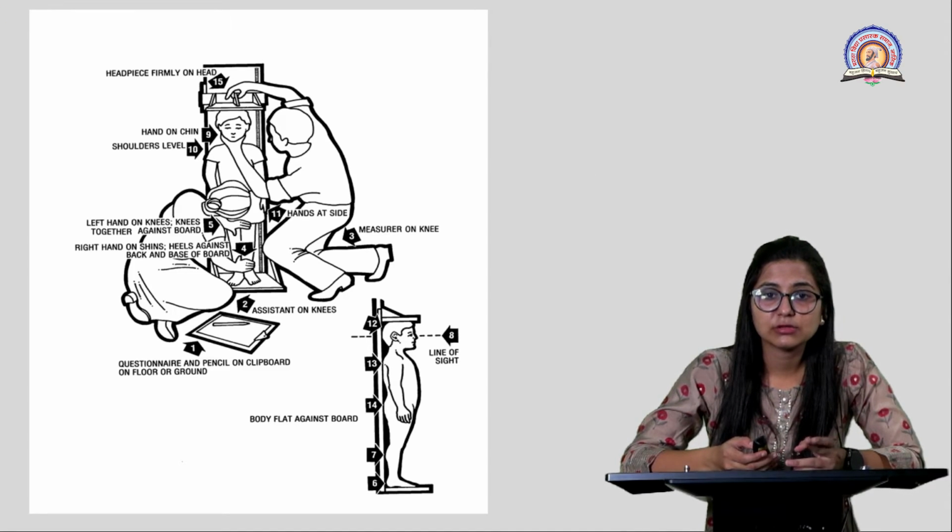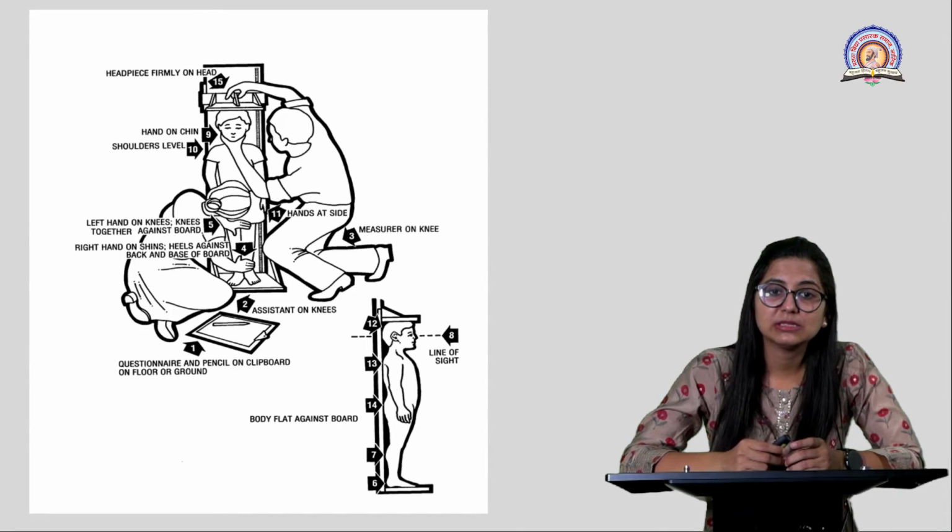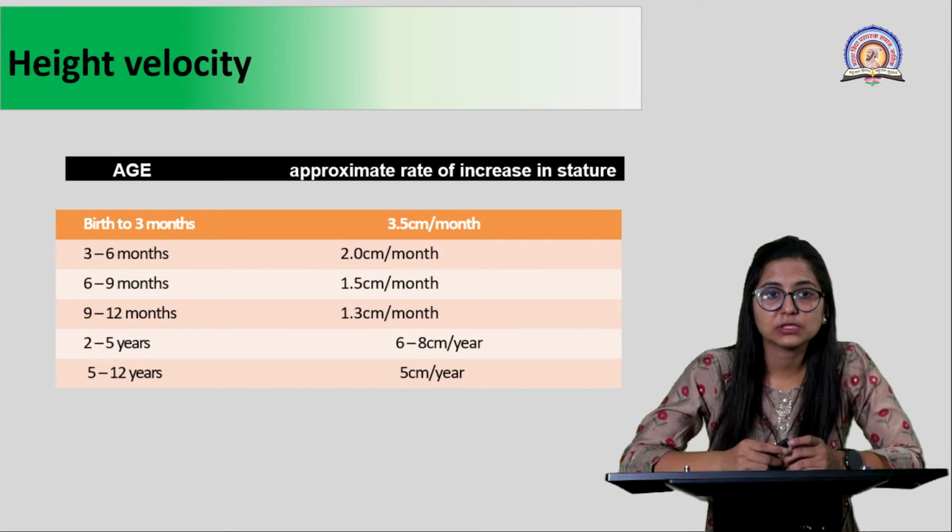So like you can see, the child is made to stand barefoot where the scale is attached. From there, the child is made to stand very close to the wall so that the heels, buttocks, and head are in close contact with the wall. Then you can see the headpiece moving. The doctor will move the headpiece and you can measure the height wherever the headpiece, or the topmost part of the head, ends. So this is all about the measurement of height.